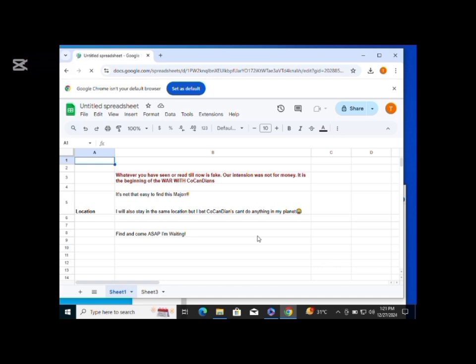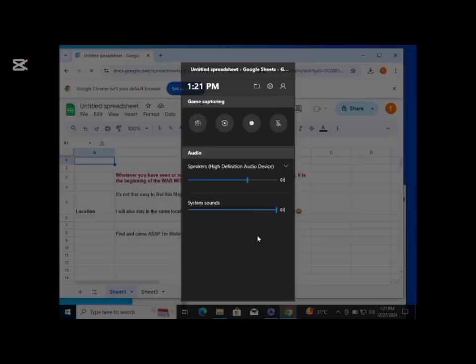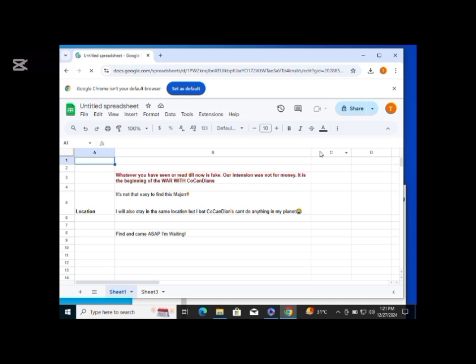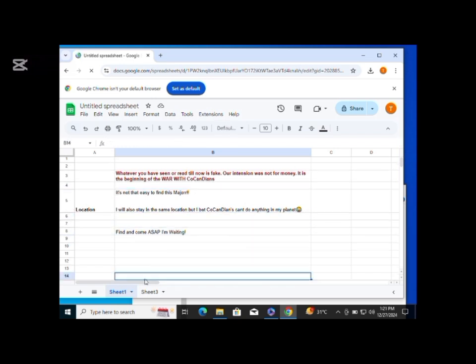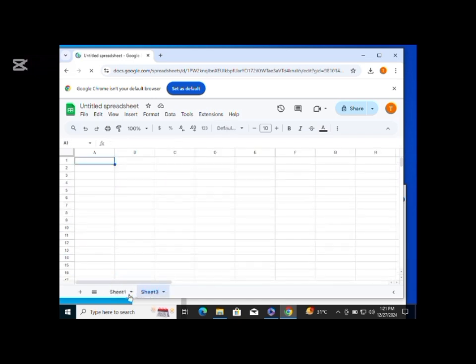It says here that whatever you have seen or read till now is fake. Our intention was not for money. It is the beginning of the war with Kokandians. It's not that easy to find this mayor. I will also stay in the same location, but I bet Kokandians can't do anything in my planet. Find and come ASAP. I'm waiting. So the location. Now if we note, we are seeing here that there is a sheet 3 that is empty. That is suspicious.